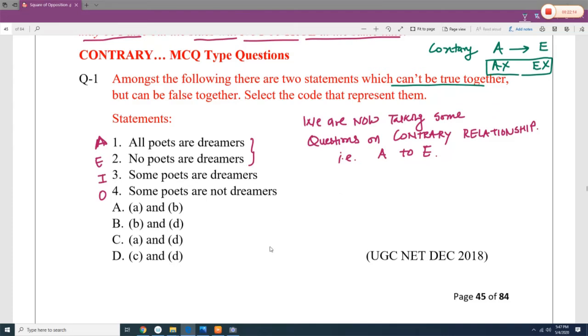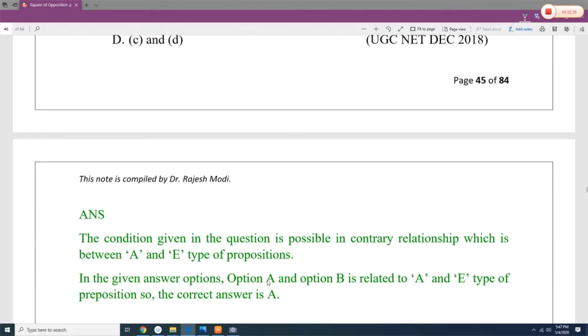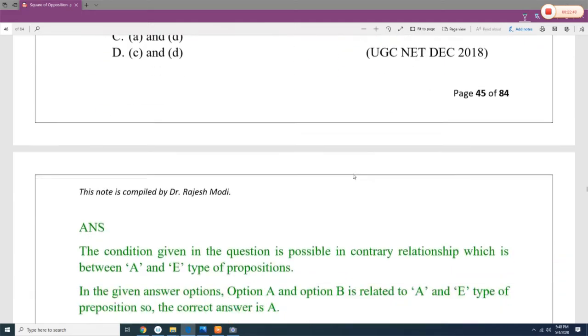So let's say all poets are dreamers, no poets are dreamers. If A is true, then E is false. But there is no particular affirmative and no particular negative. Are you clear? So the correct answer is A and B, because it is the A and E relationship.